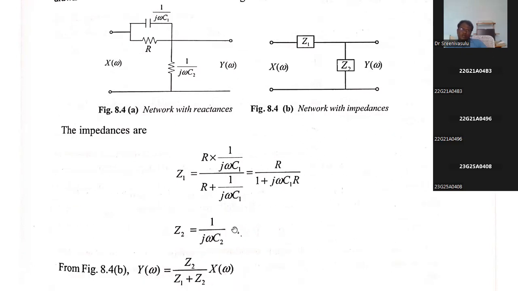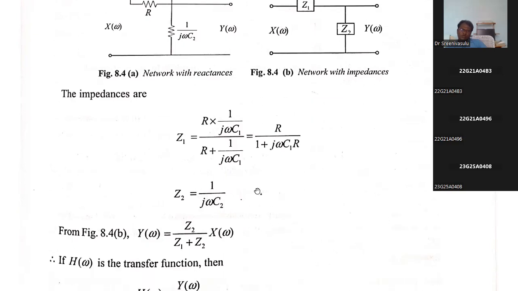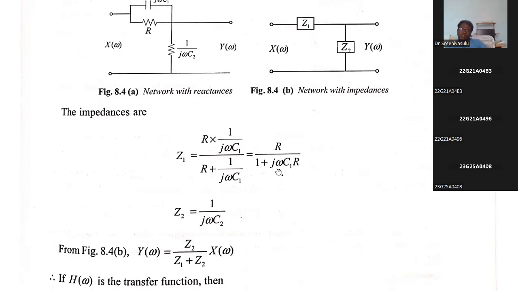After getting Z1 and Z2, you can write the KVL formula here. It is the input voltage, it is the resistance, it is another resistance. Applied voltage is equal to the sum of voltage drops. So what is the applied voltage here?